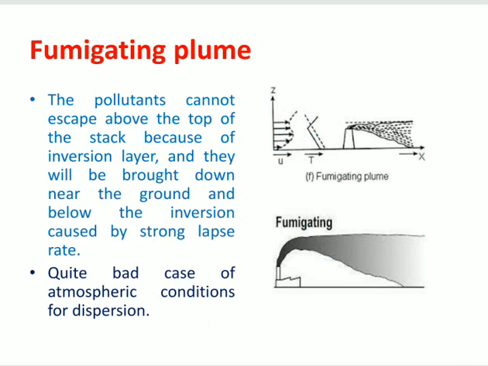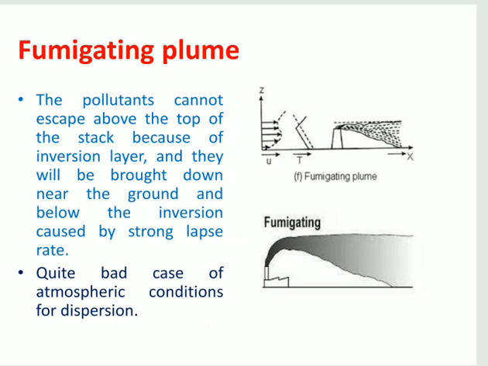The pollutants cannot escape above the top of the stack because of the inversion layer, and they will be brought down near the ground and below the inversion caused by the strong lapse rate. Quite a bad case of atmospheric conditions for dispersion. So lofting is the good case and fumigating is the bad case.